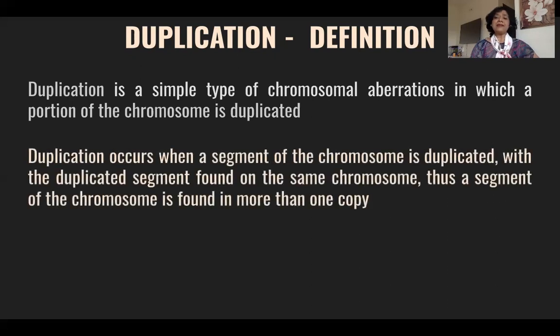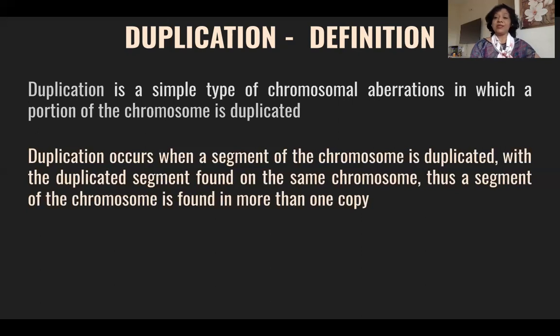So let us go a bit further. Duplication occurs when a small portion or a small segment of the chromosome is duplicated. Once it is duplicated, this small segment is pasted or attached in some other part of a chromosome.